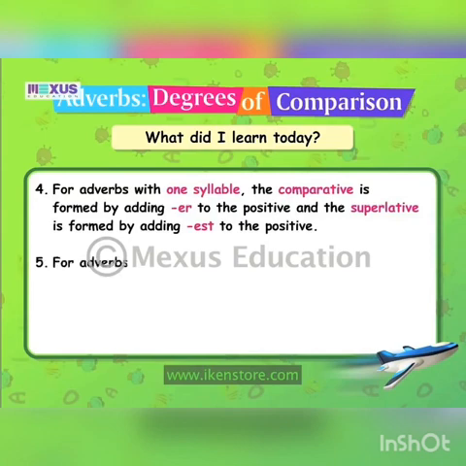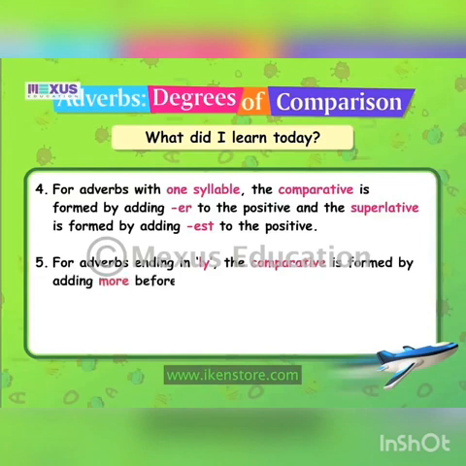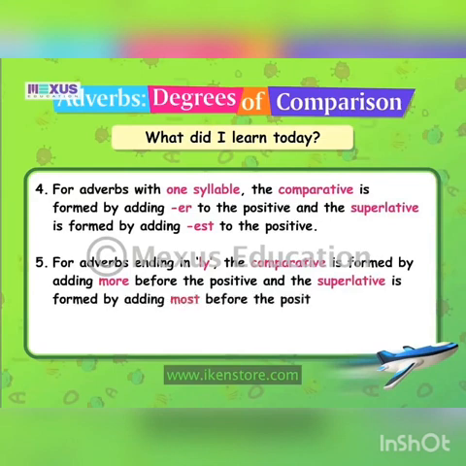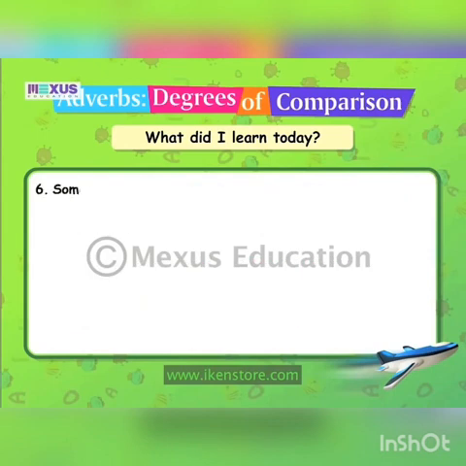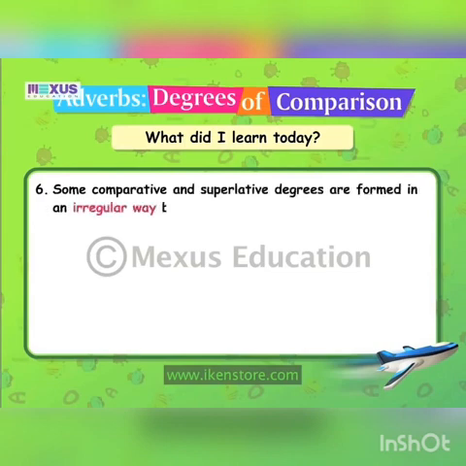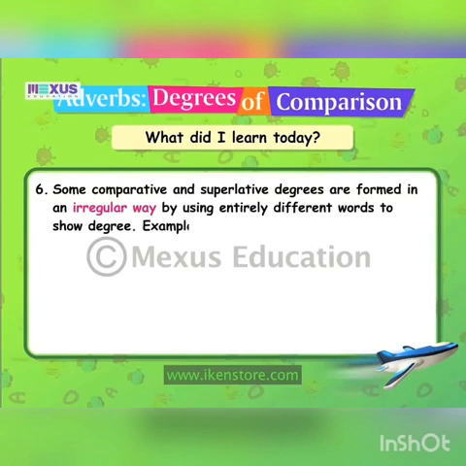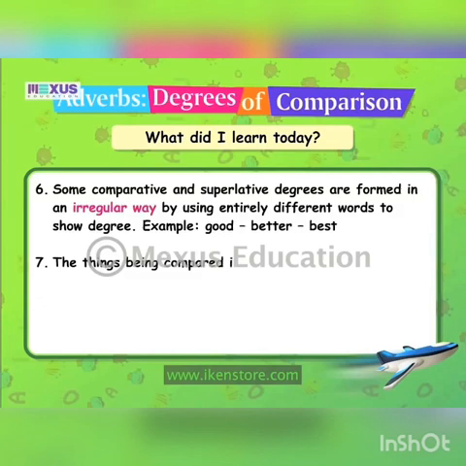For adverbs ending in ly, the comparative is formed by adding more before the positive and the superlative is formed by adding most before the positive. An exception to this rule is the adverb early. Some comparative and superlative degrees are formed in an irregular way by using entirely different words to show degree. For example, good, better, best. The things being compared in a given sentence need to be similar in kind.